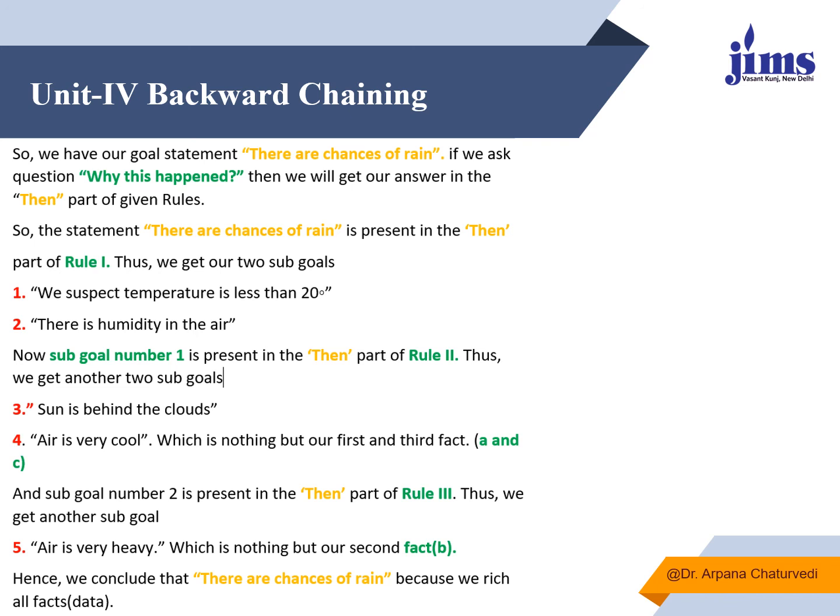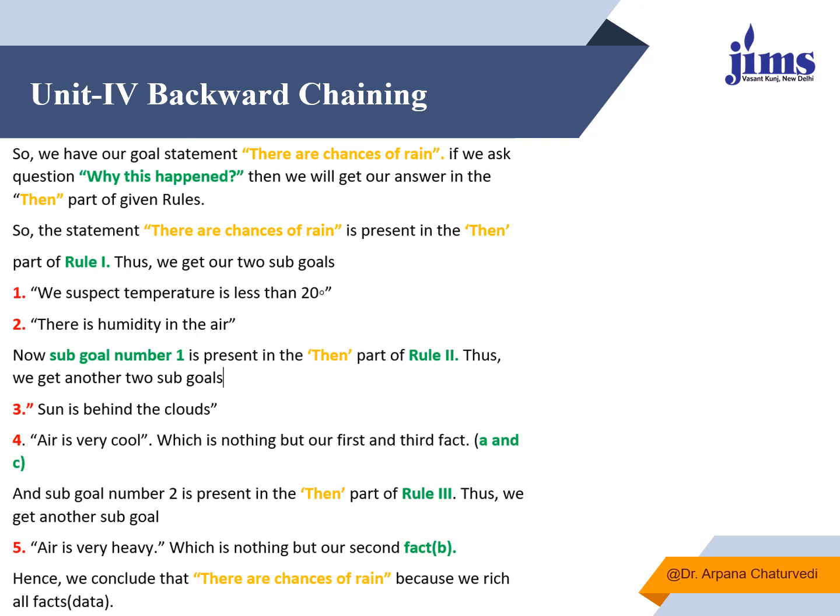Sub goal 2 is present in the then part of rule 3. Thus we get another sub goal, that the air is very heavy, which is the second fact.